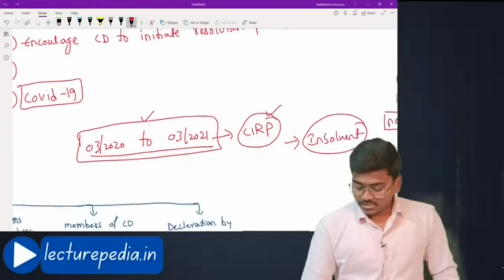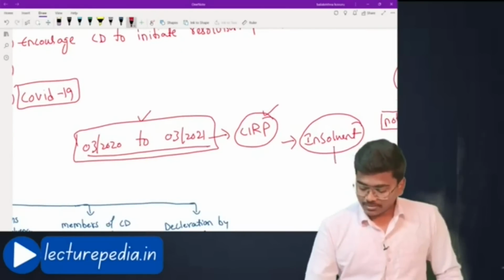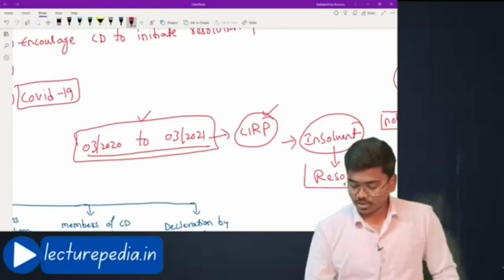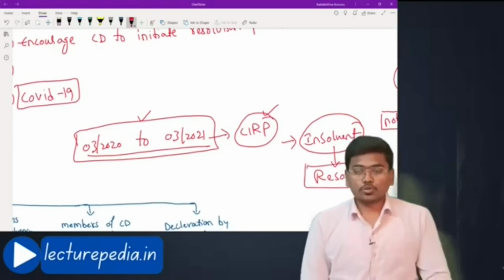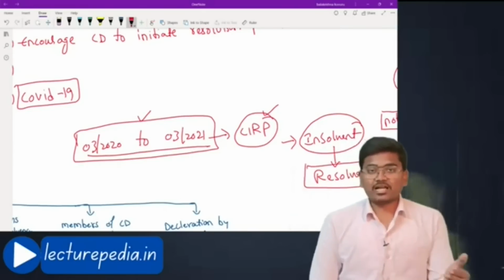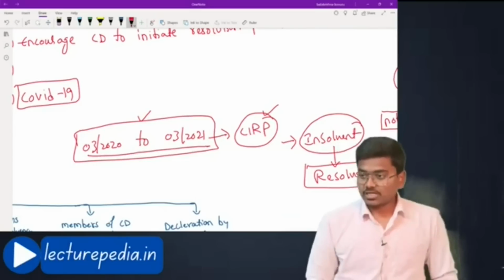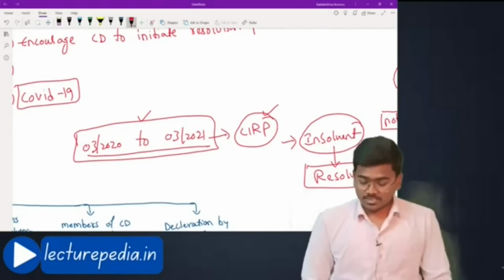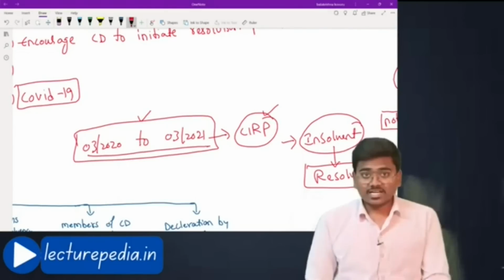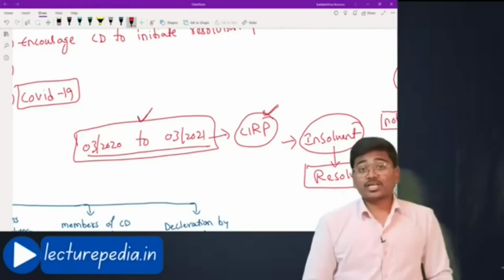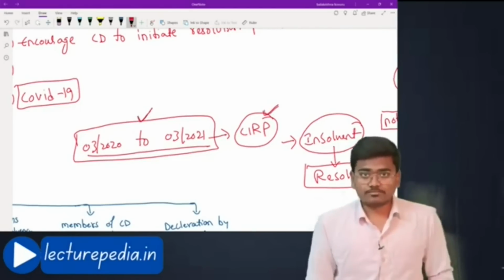Now, there is a requirement to resolve this insolvency. We cannot leave those insolvent entities like that. We have to help them. We have to resolve the insolvency of those entities. But if we encourage applications under CIRP for those entities, there are a large number of entities.